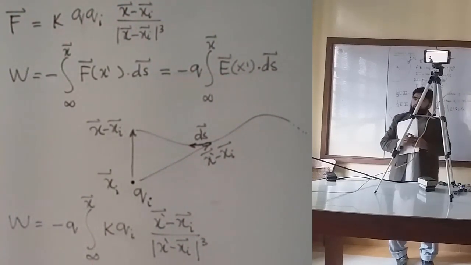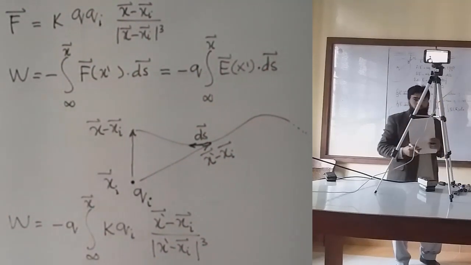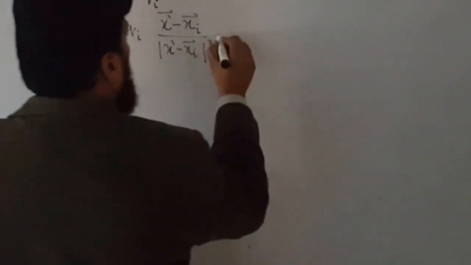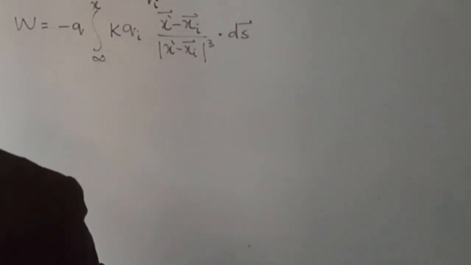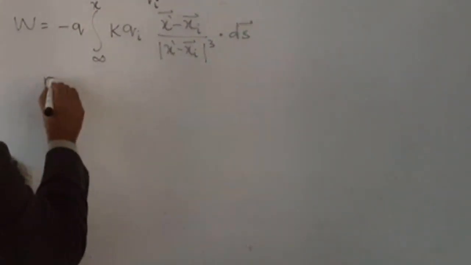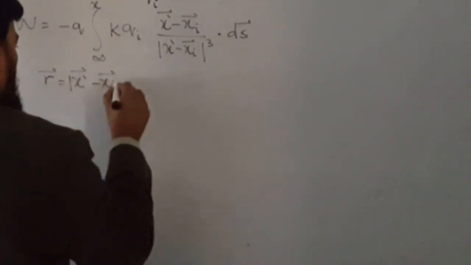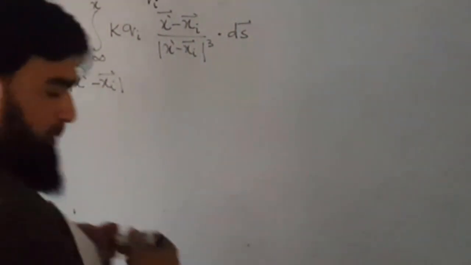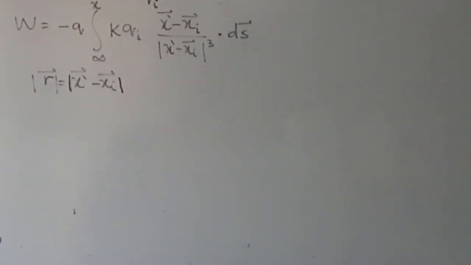Xi is always the distance of the source point from the reference point, while x is from the source point any distance, dot ds. So if I write this r, which is x' minus xi, this one is absolute and this one is absolute. Means the absolute value of x' minus xi is equal to r.